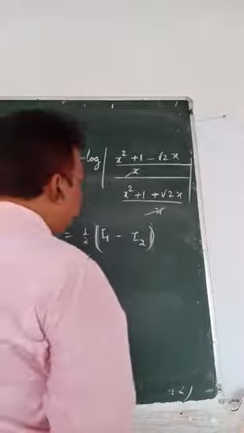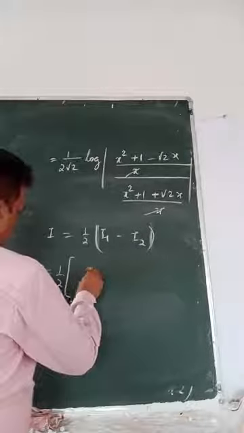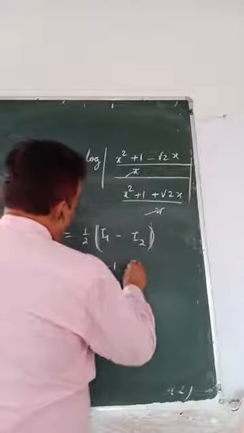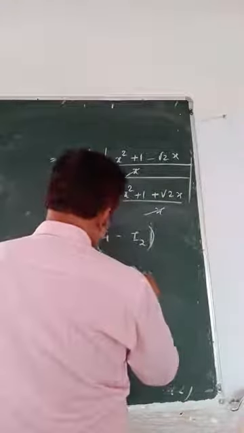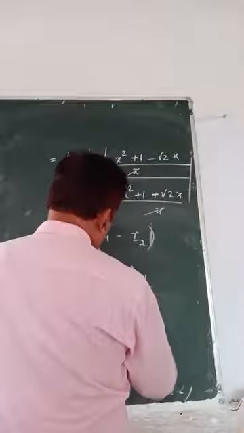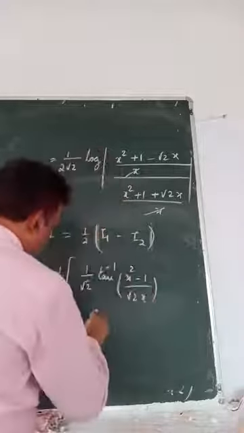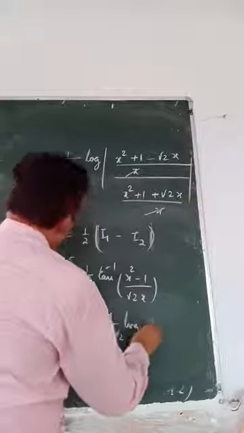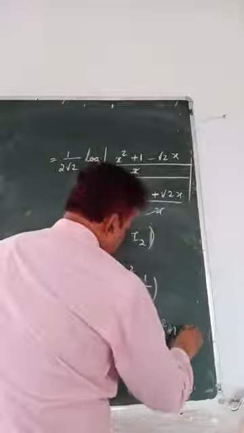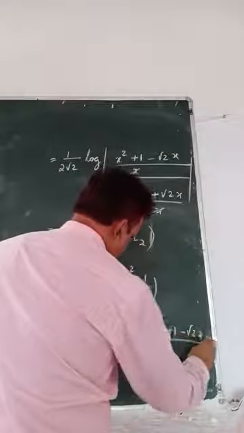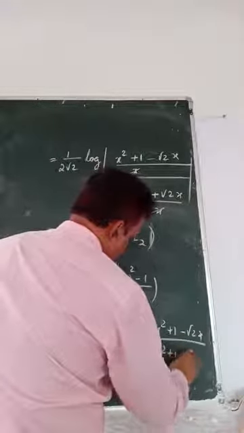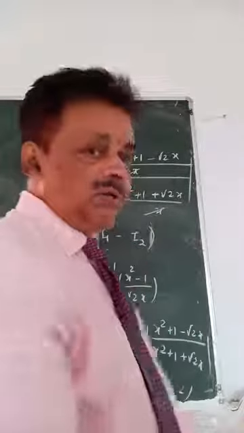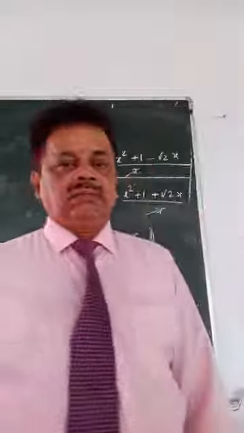If you recall, that is 1 by root 2 tan inverse (x square minus 1) by root 2x, I think, minus 1 by 2 root 2 log (x square plus 1 minus root 2x) by (x square plus 1 plus root 2x). So lengthy answer. Even then you have to do it because it is in our syllabus.